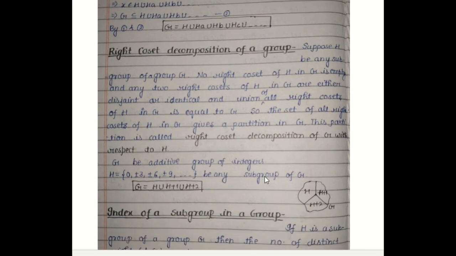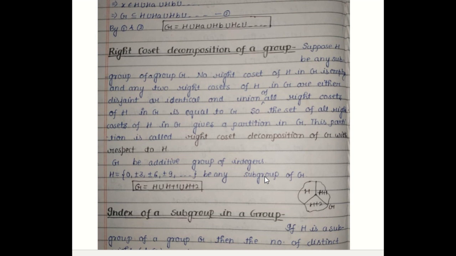Now, I have already told you in the starting what the right coset decomposition of G is. The cosets give the partition of the group. They decompose the group into sets.